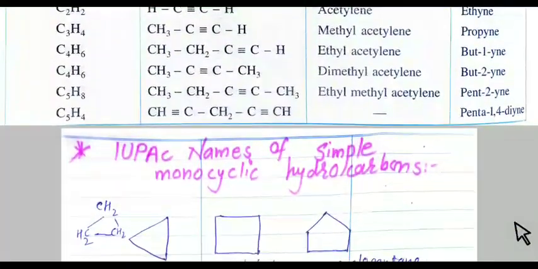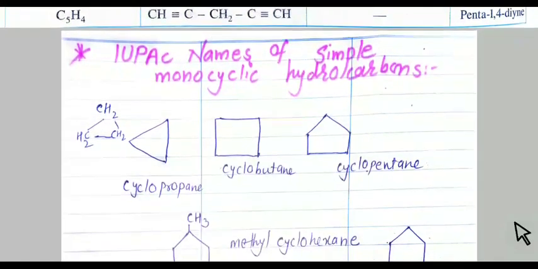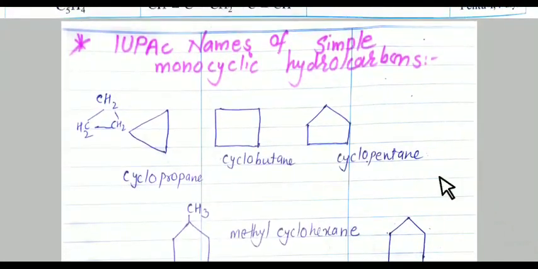Now next topic is IUPAC name of simple monocyclic hydrocarbon. Monocyclic means containing cyclic ring. In this, see here, it is cyclopropane. No double bond is there in the ring. 3 carbon atoms are there. It is like CH2, CH2, CH2. So it is cyclopropane.